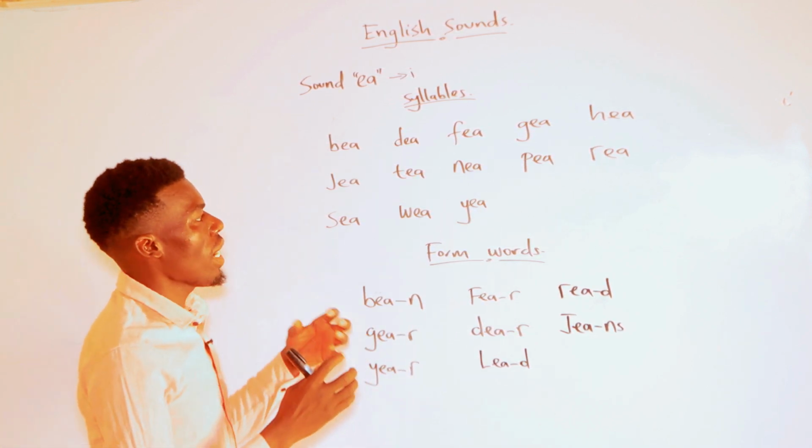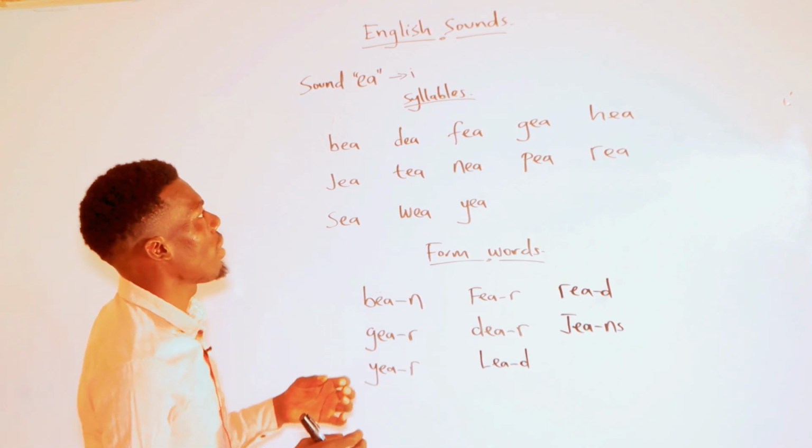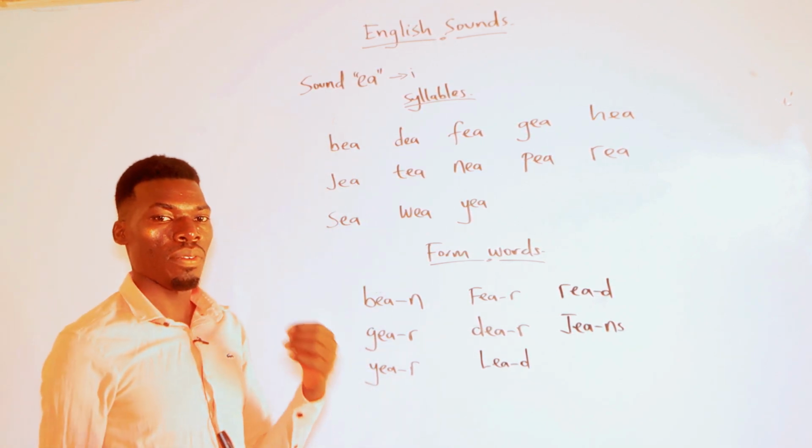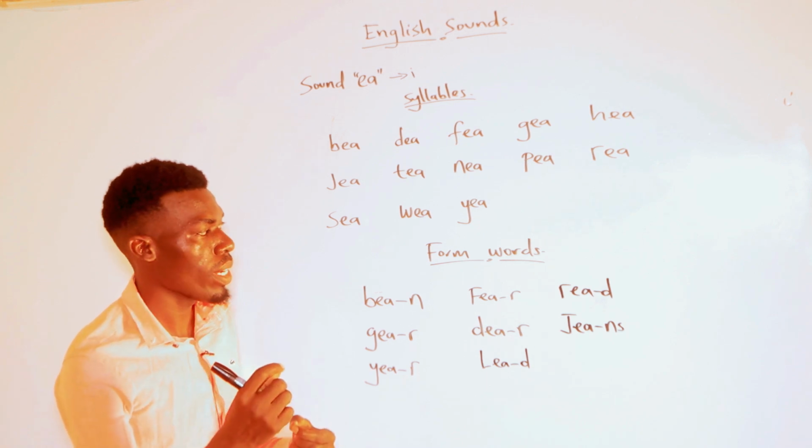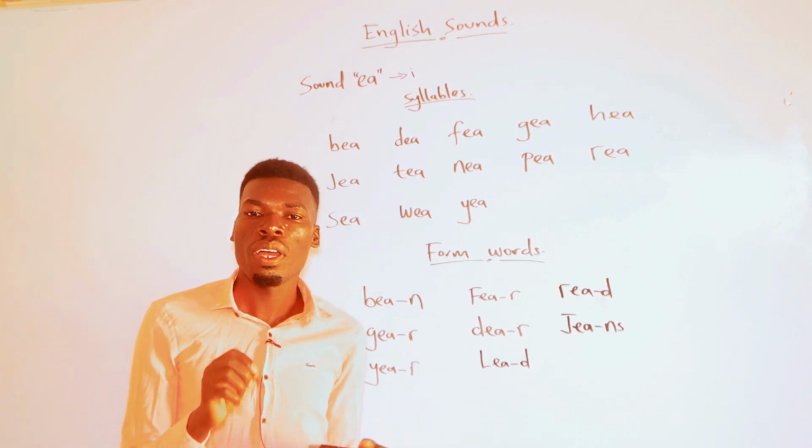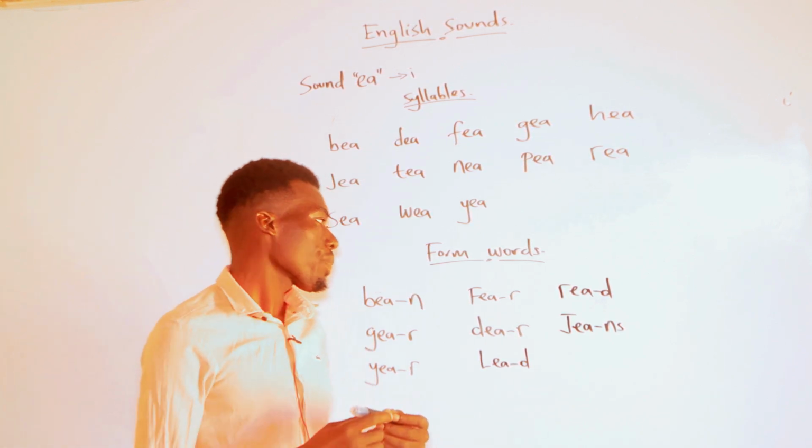So those are the syllables that we have tried to get. E and A, the sound is E. Do not forget that.